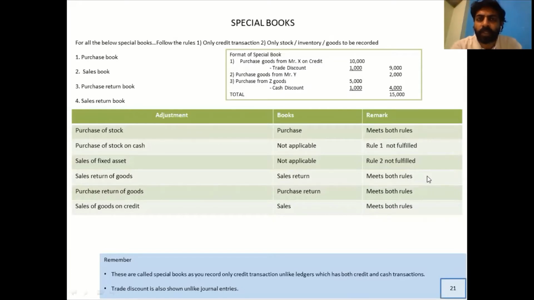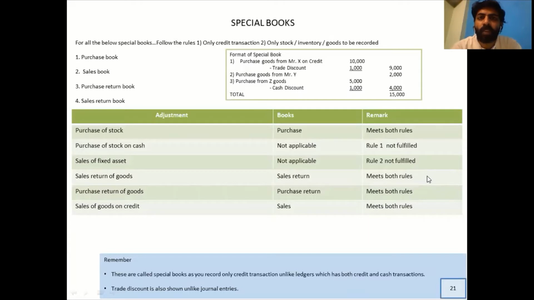Purchase of stock. Now should I put this under the purchase book? For that we have to see whether the two rules are fulfilled. The first rule is it is on credit, and it is on credit because it's not mentioned that it's on cash. The second rule is it should be stock, and it's very clearly mentioned purchase of stock, so it meets both the rules. That's why I will record it under the purchase book.